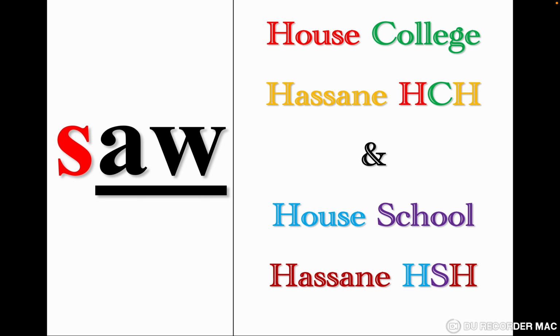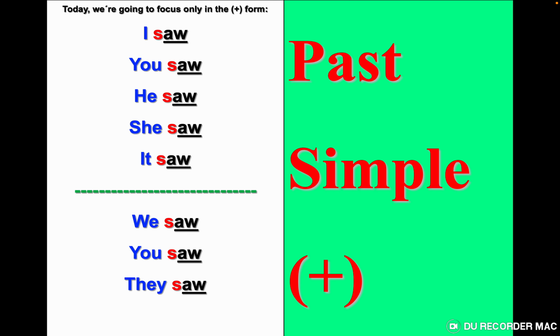But the problem of the students is the pronunciation. Students, they pronounce this verb badly. They pronounce it sow. It's not sow. It's pronounced so. So, O. We don't pronounce W. And A is pronounced O. So I saw you yesterday. Saw you yesterday. So let's practice with me this verb.